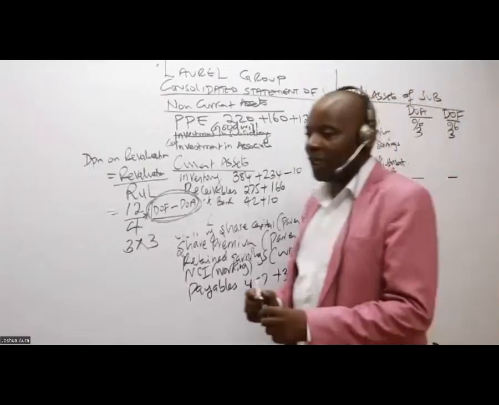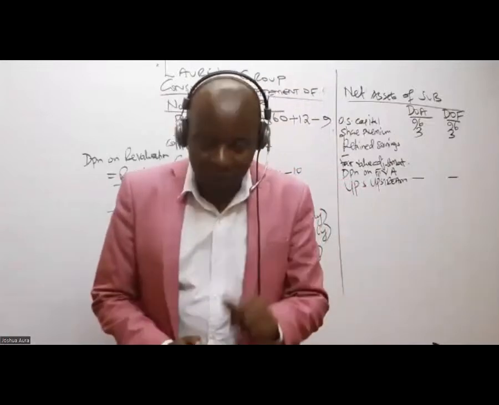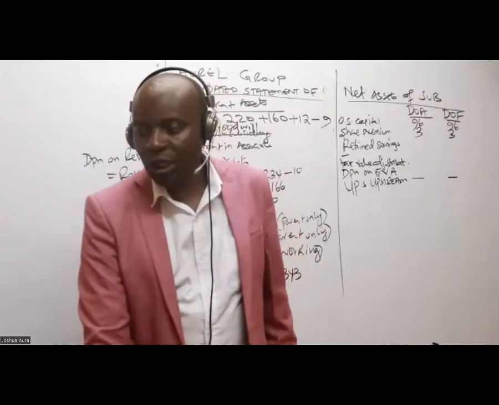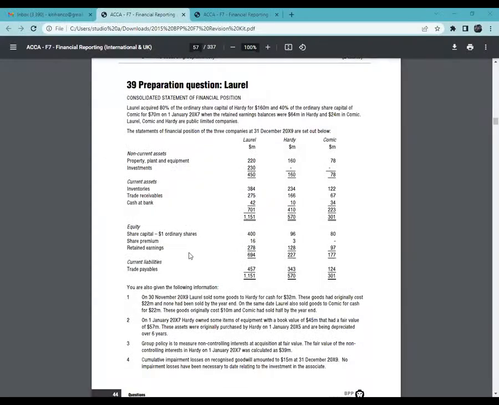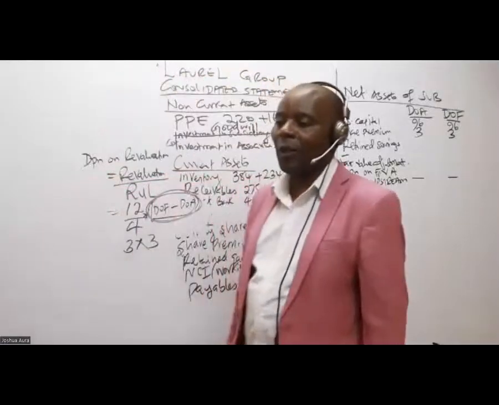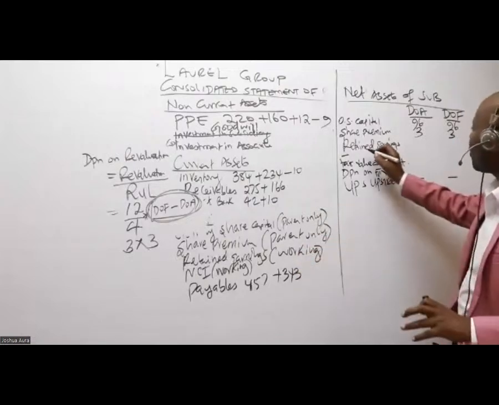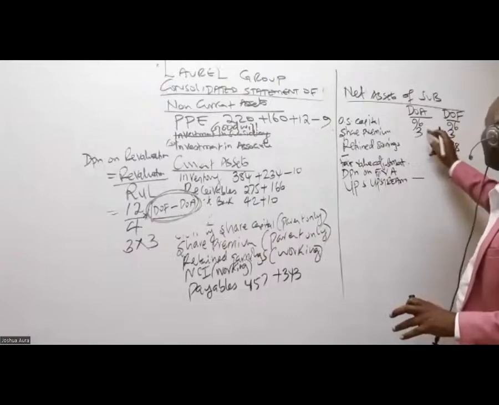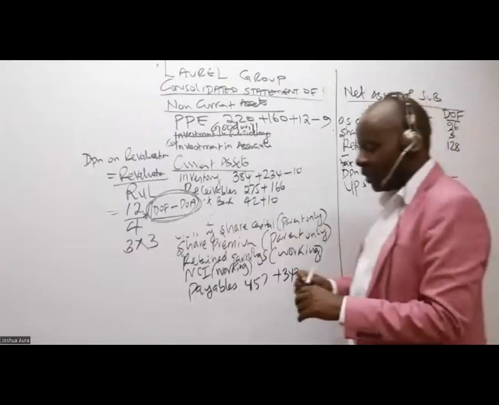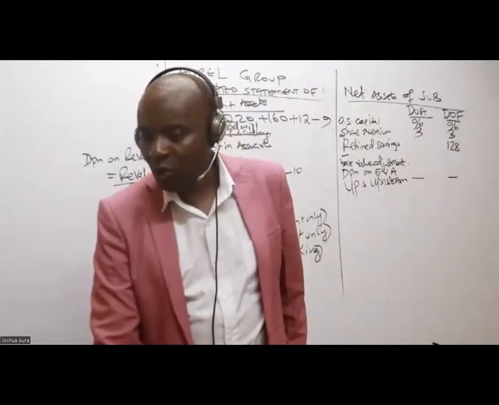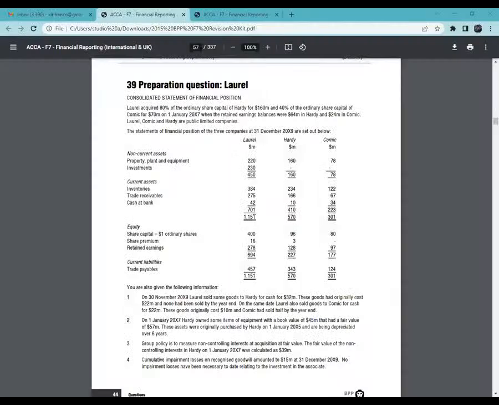So come to the retained earnings. Retained earnings, you must be very careful, because here we expect things to change. Like this retained earnings of 128, where should I write it? Is it at acquisition or at financial reporting? I've read that figure from the financial statements, so it is financial reporting, 128. And retained earnings at acquisition in most cases will be given to you.